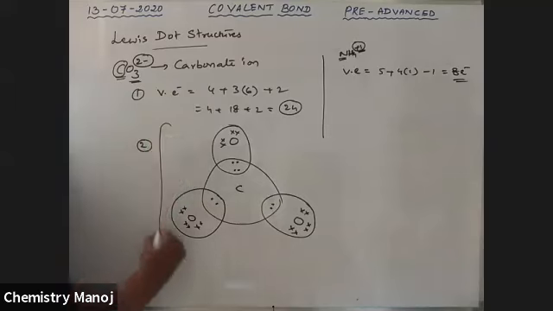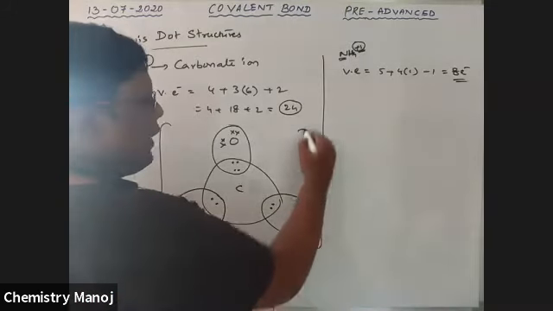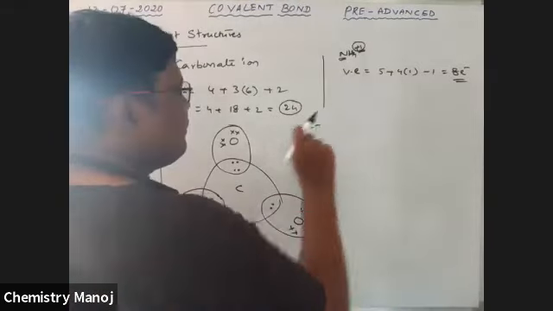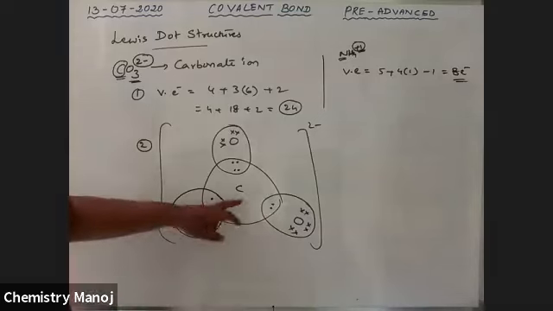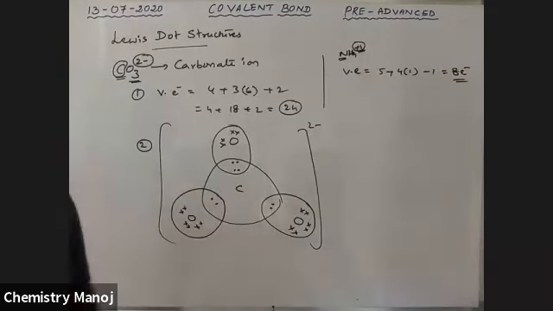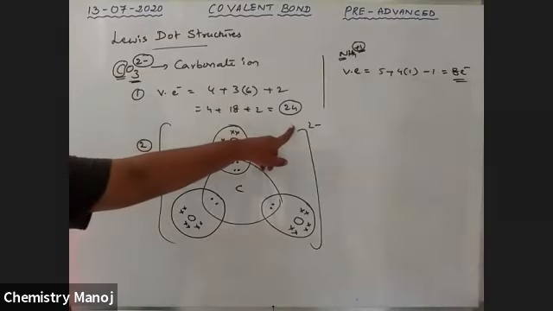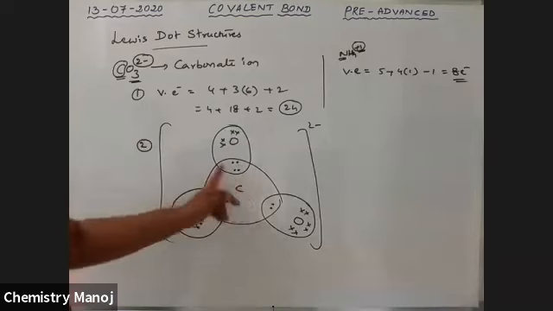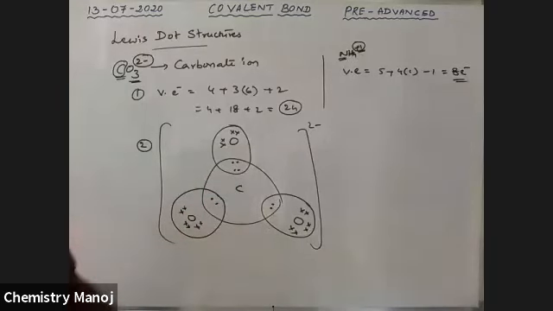This is all about the -2 charge ion. So see here, carbon has 8 electron configuration. So 8 plus 8 plus 8, 24 electrons are completely distributed. No electron in your hand. If any electron is left in your hand, that is wrong. So carbon gets 8 electrons, and every oxygen has 8 electrons.